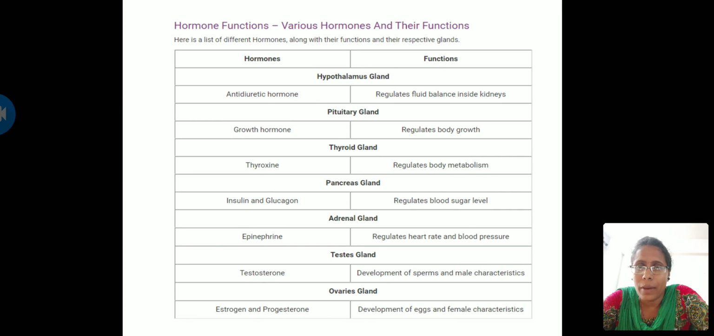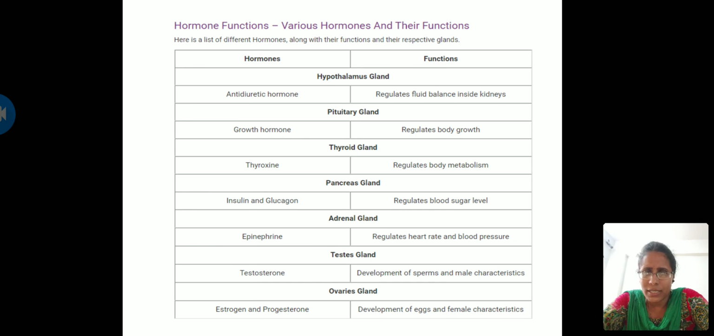It regulates the fluid balance inside the kidney. Pituitary gland, it secretes growth hormone, regulates the body growth. The third one is thyroid gland, it secretes thyroxine, regulates body metabolism. Pancreas, it secretes insulin and glucagon. It regulates the body sugar level. Adrenal gland, it secretes epinephrine, which regulates heart rate and blood pressure. Testes, testosterone, development of sperms and male characteristics. Ovaries, estrogen and progesterone, development of eggs and female characteristics.